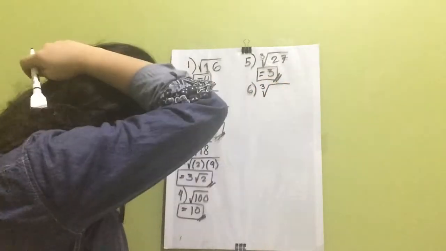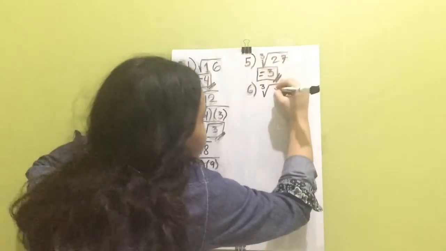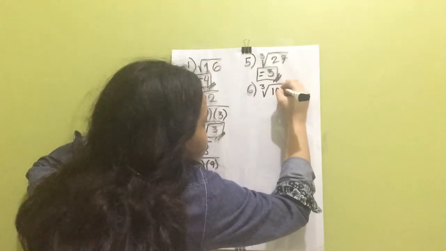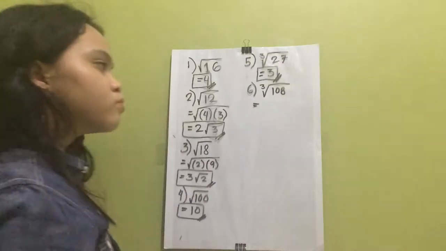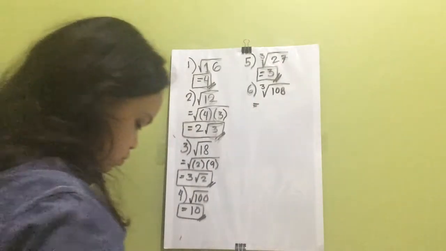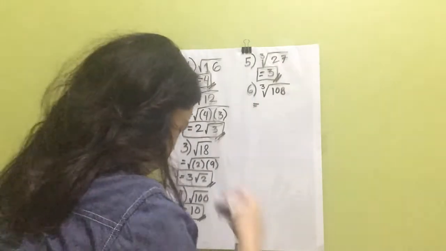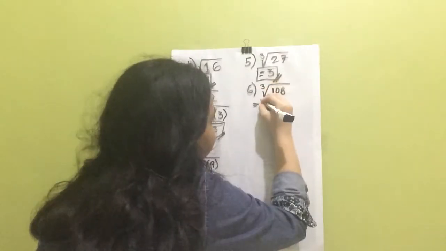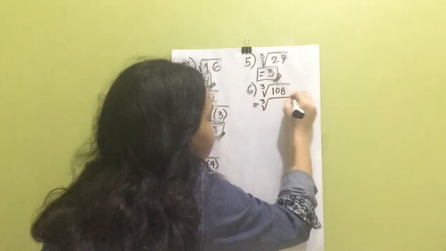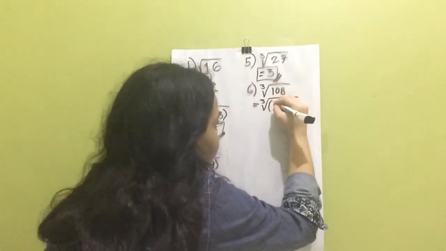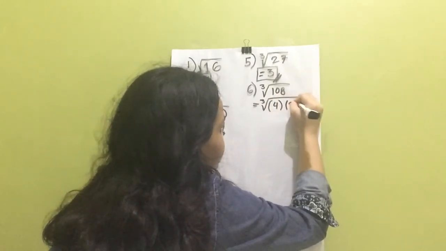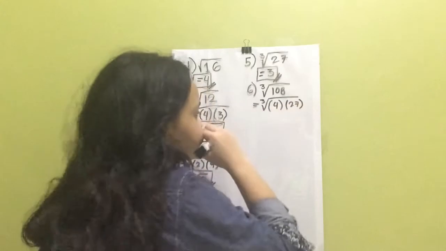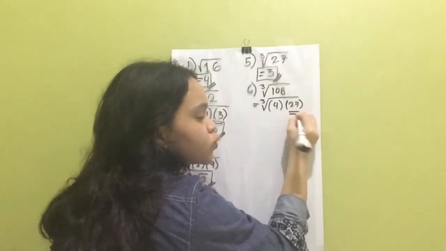Cube root of 108. 108 is not a perfect cube. So as you did with the other examples, you need to find a number that is a perfect cube and another number, then multiply it with each other, which will give you the product of 108.